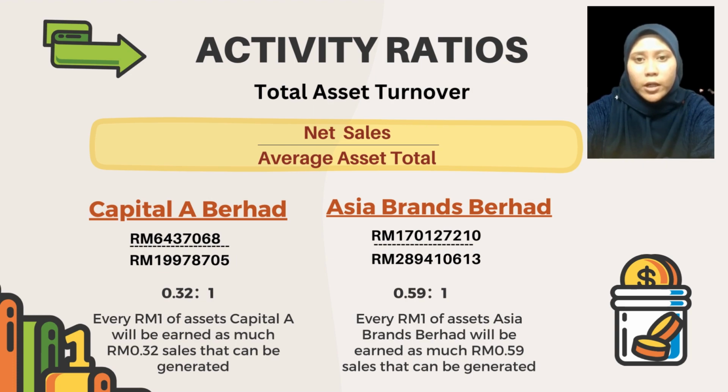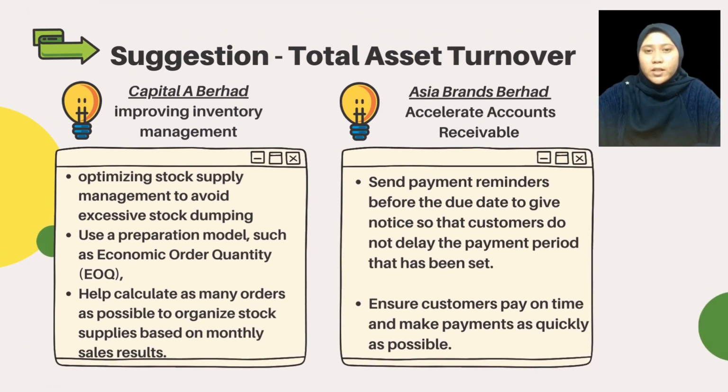Besides that, the ratio for Asam Brand Berhad is 170,127,210 divided by 289,410,613 equal to 0.59. It means every RM1 of asset of Asam Brand Berhad will earn as much as 59 cents. There are several steps that can be taken to increase the total asset turnover for Capital A,